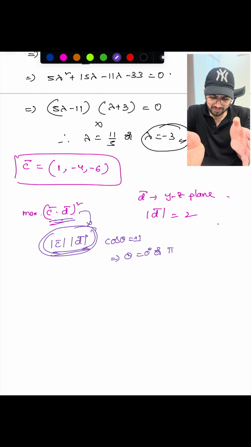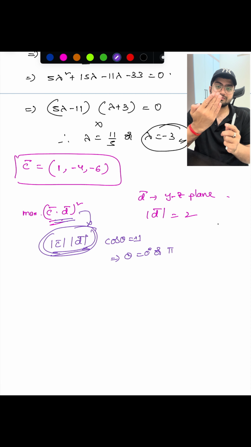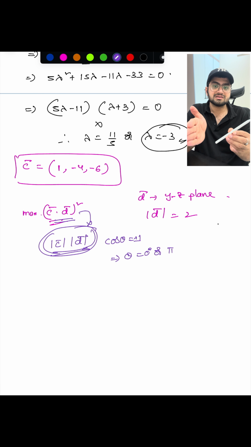But the question says that d bar lies on the yz plane, while c bar is in 3D space. Suppose this is the yz plane; let us say my palm is the yz plane and d bar is somewhere here, right? And c bar is like this. Whatever d bar you take, it should be in the plane of this palm, and c bar is like this, so they can never be parallel. So that's the twist here. Many students will make this mistake. So how can we solve this?